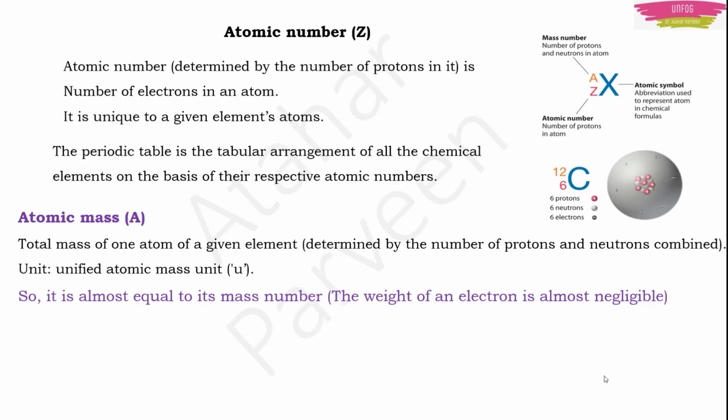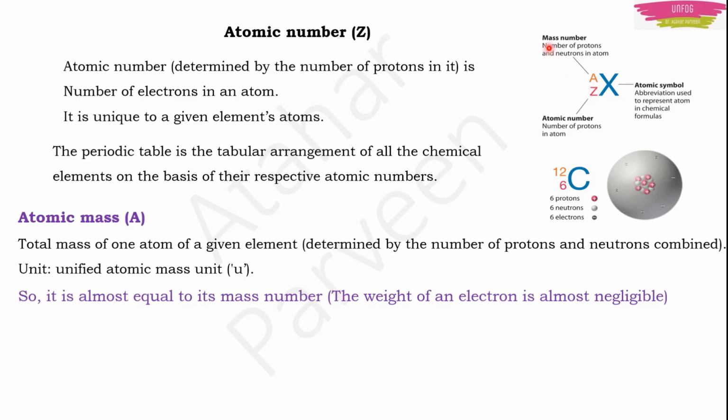That will give you the atomic mass of that particular element. The symbol for atomic mass is capital A, and you write it like this. In the upper place, on the left hand side, you write capital A, that is your atomic mass. In the lower place, you write Z, that is your atomic number. Okay.